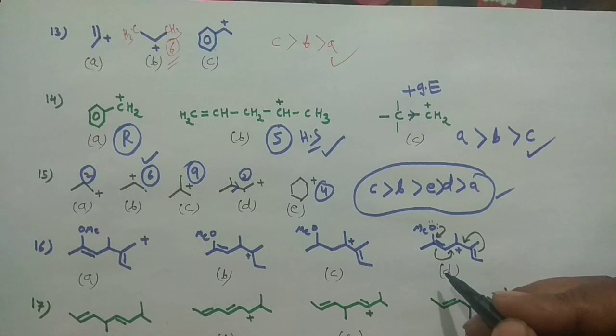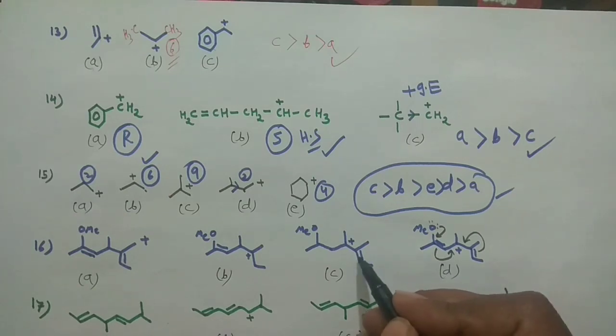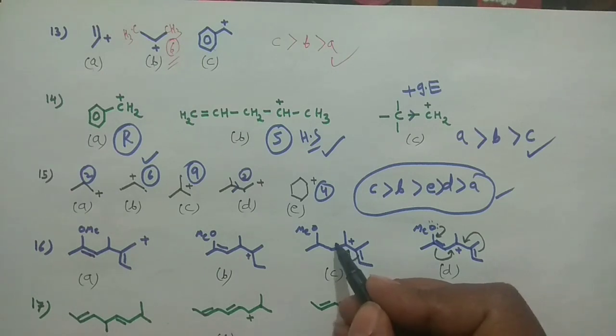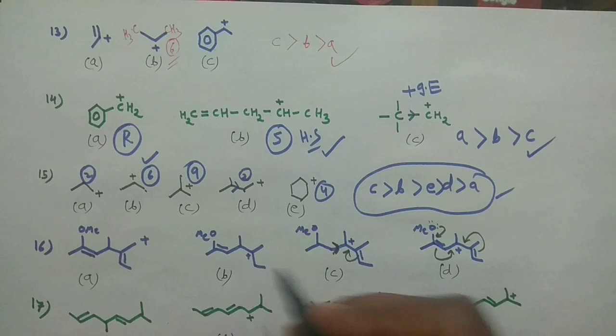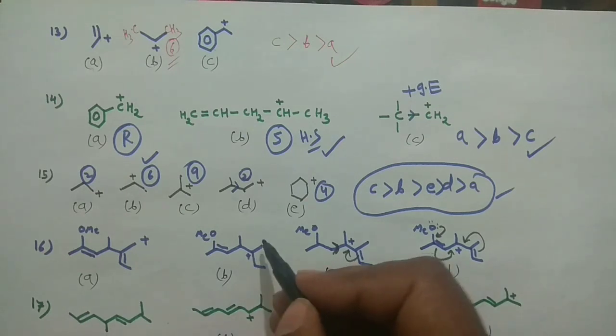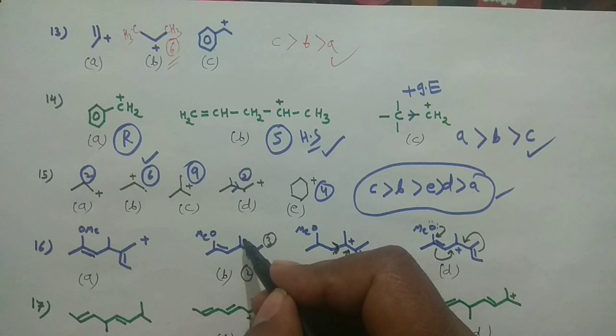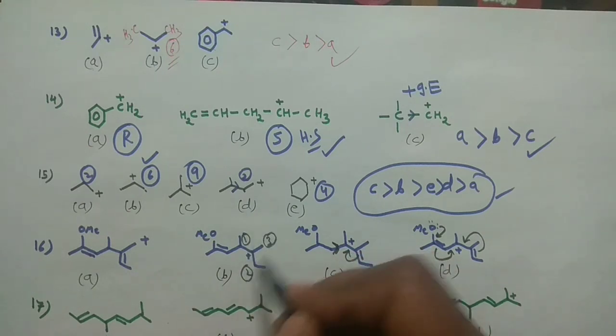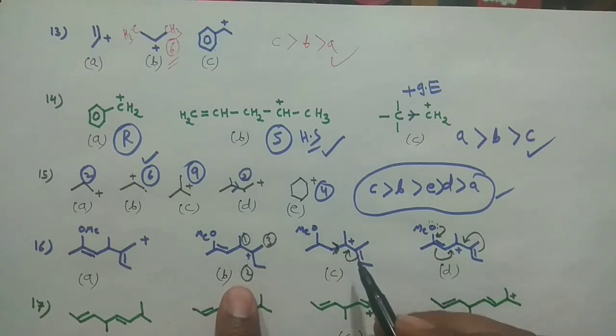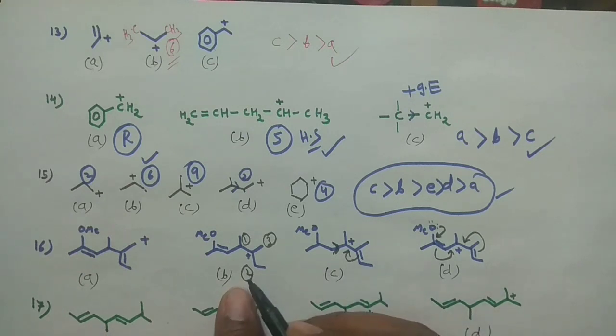While here you have only one conjugation from this double bond and the plus I effect of this one. So this should be the second one. And this one has no conjugation but hyperconjugative structures. How many? 3 to 5 and 1, 6 hyperconjugative structures are there, but resonance is more fundamental.